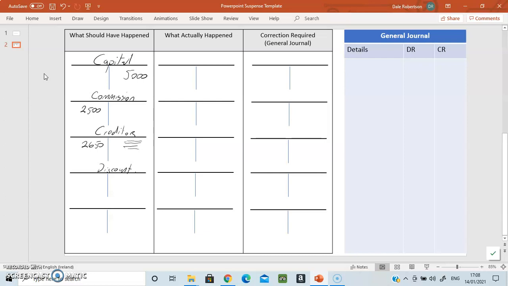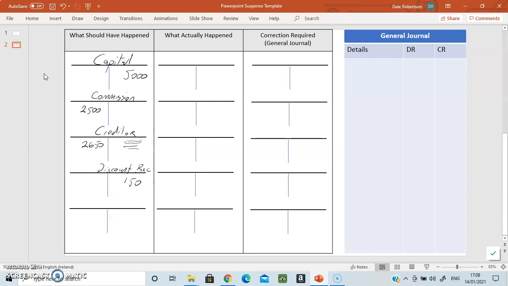Now, finally, what side is discount required? Well, there's two ways of doing this. We can look at it from a debit and credit point of view, or we can also think about it logically. Well, first off, which side is it required? It's required here on the, this is 5,000 whereas this is 5,150. So it's required on the credit side, €150. What does that mean? That's discount. Now we can establish that that's discount received, because of course we owed 2,650 and we were allowed to pay it with one of these tickets, which is 2,500. So therefore we received €150 off from that creditor.